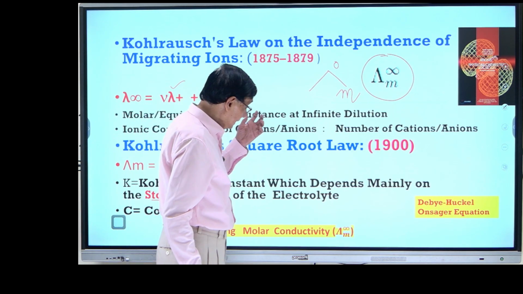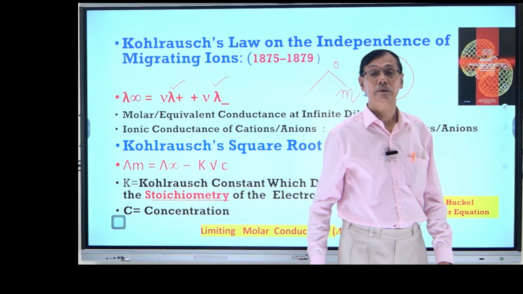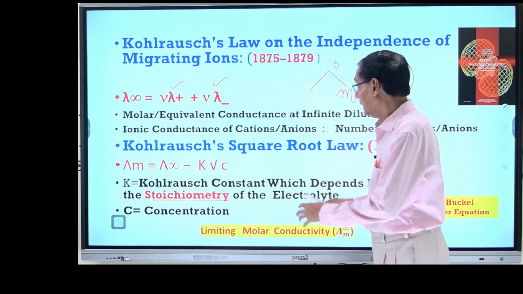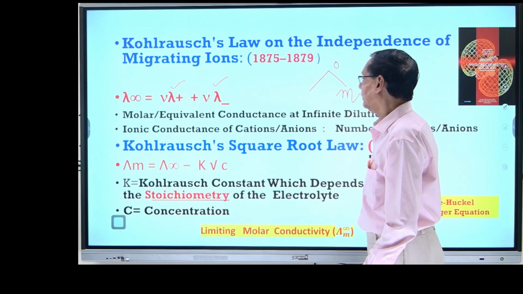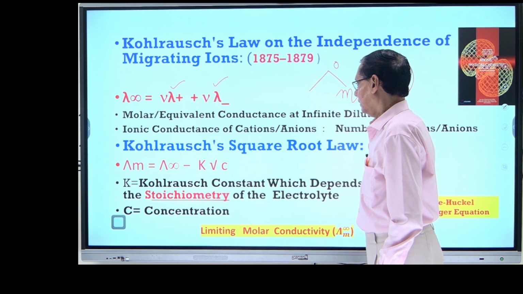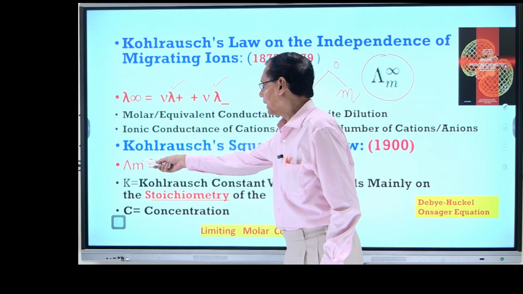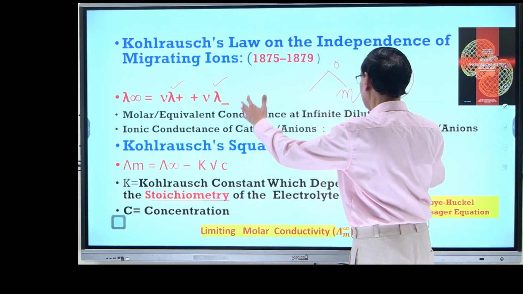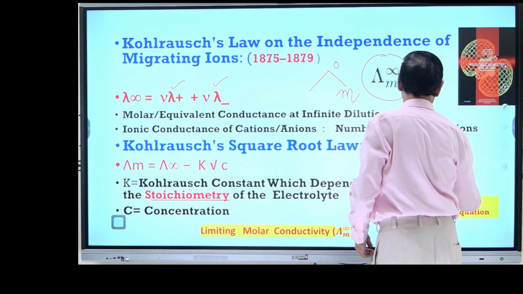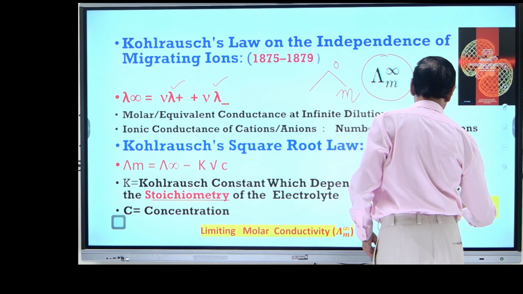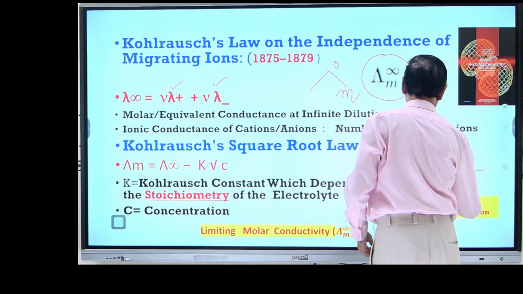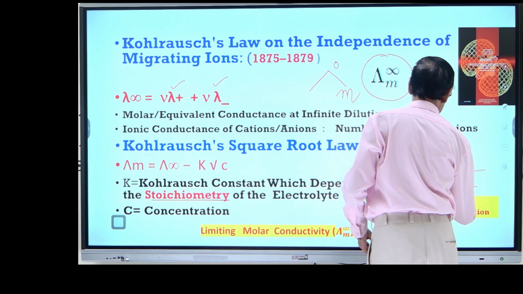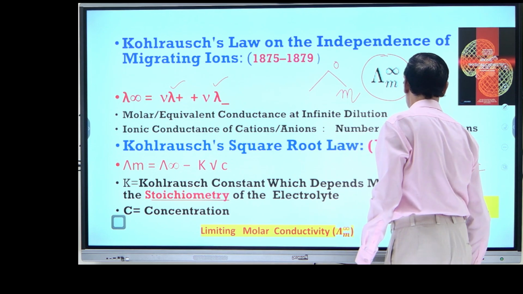But there is another rule for the strong electrolyte which is also very important: there is a linear relationship between the molar conductance and the square root of C, because you have already seen that graph. Molar conductance has a linear relationship, of course for strong electrolytes.